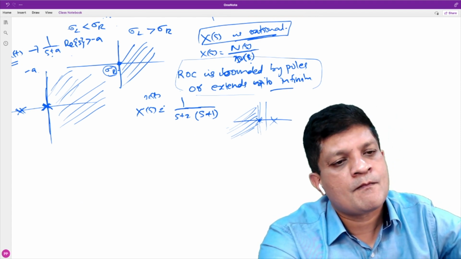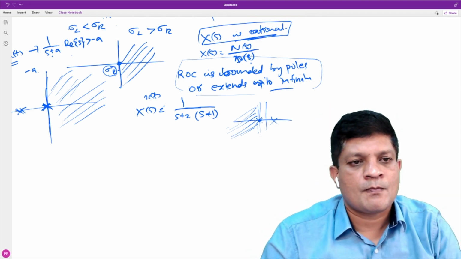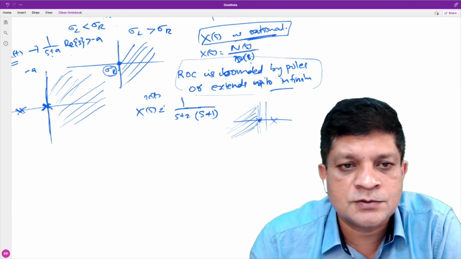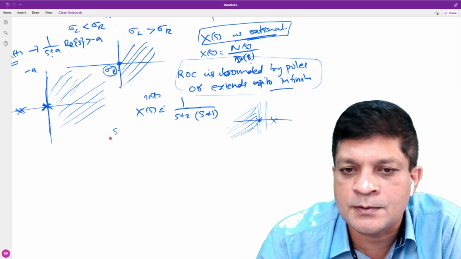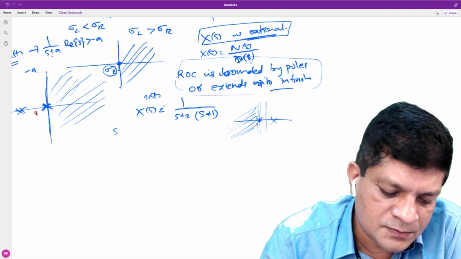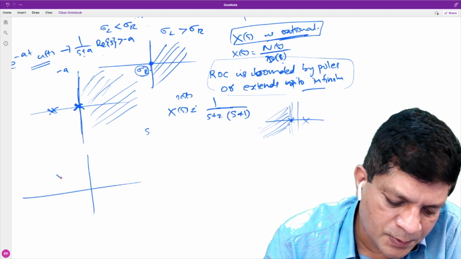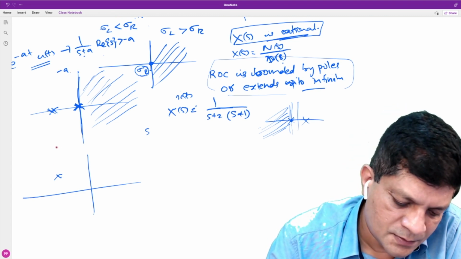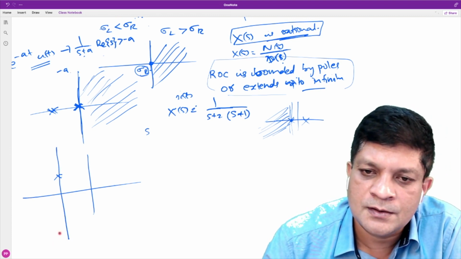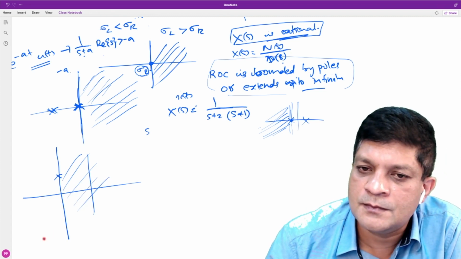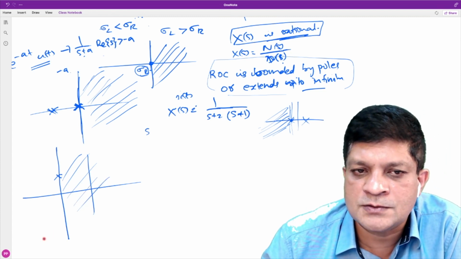So is it necessary that zeros and poles are always real? No, it is not necessary because S is a complex variable. I have just mentioned these points because if there is a pole here, draw a vertical line through that. This one is the ROC if ROC is right-sided.